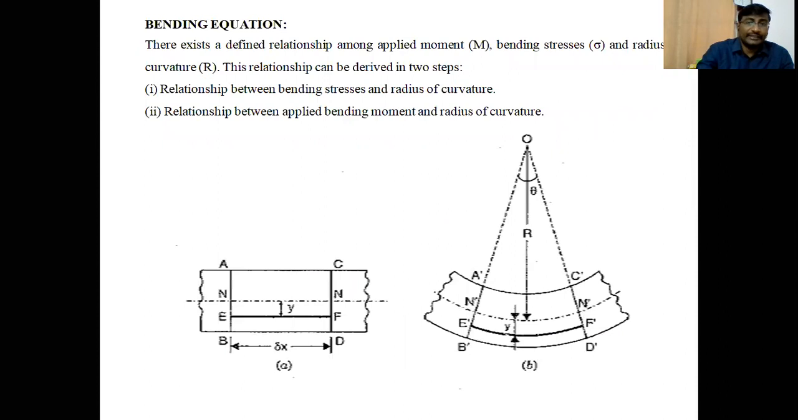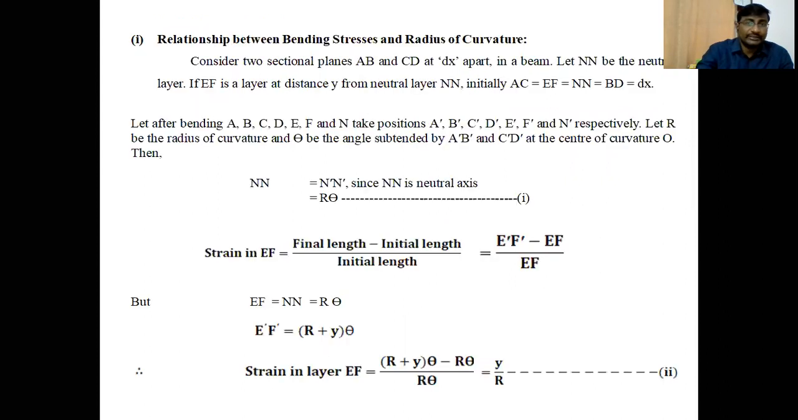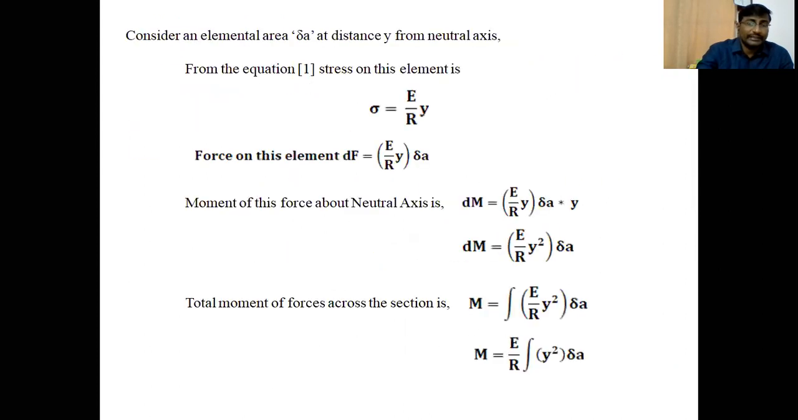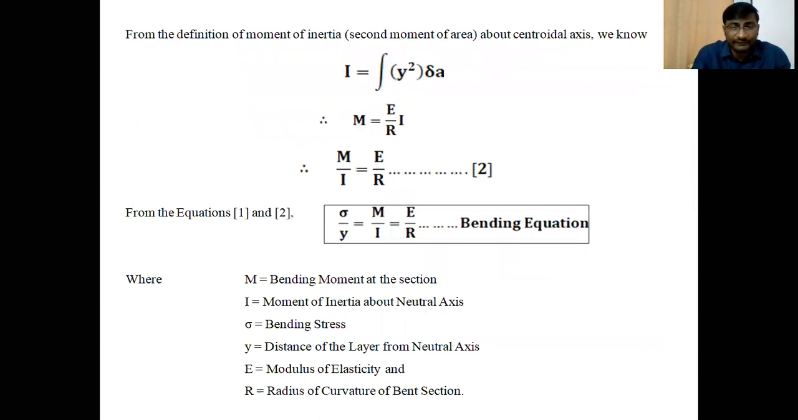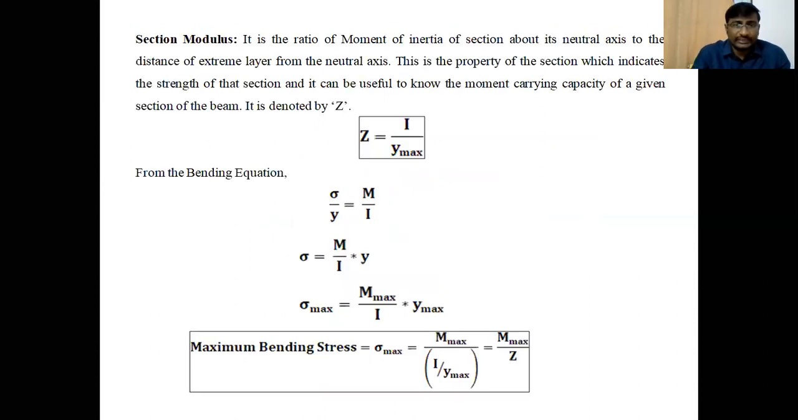And we derived the bending equation from the basic principles: sigma by Y equal to M by I equal to E by R is the bending equation we derived in this class. And section modulus is one of the parameters which indicates the strength of that section. Section modulus Z is the ratio of I by Y maximum, we discussed. And finally, we wrote the formula for the maximum bending stress: maximum bending moment divided by section modulus.